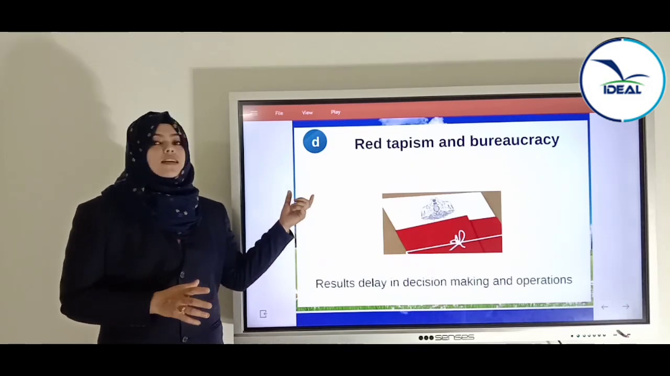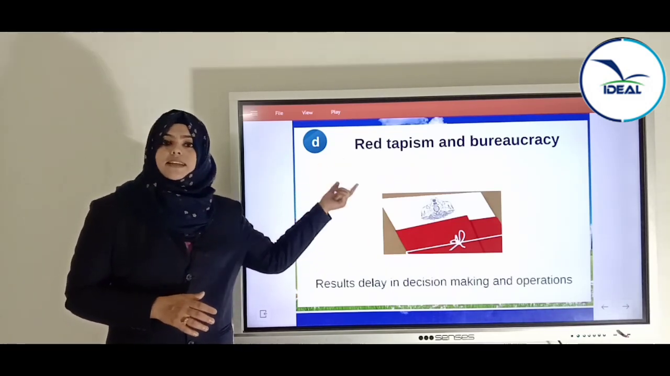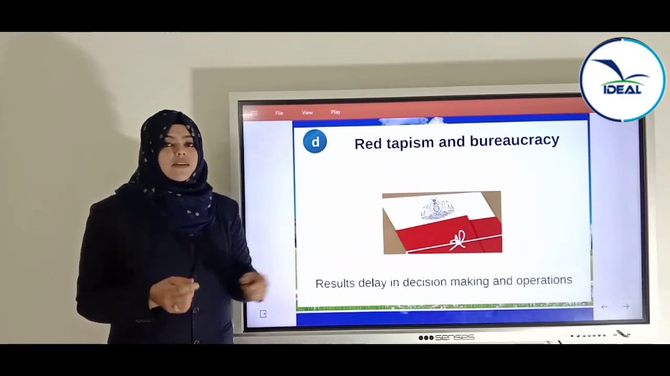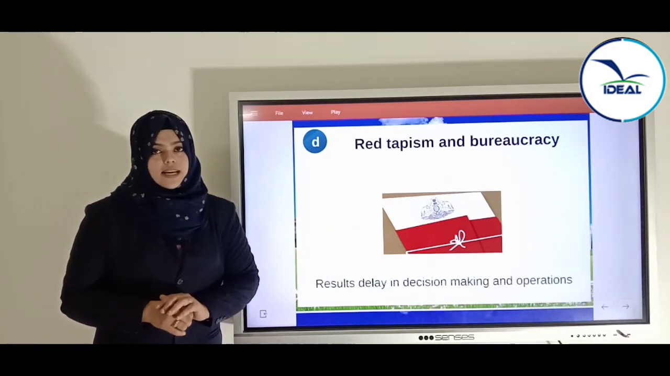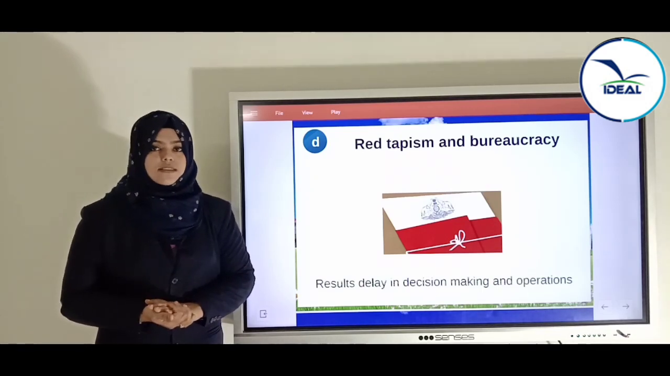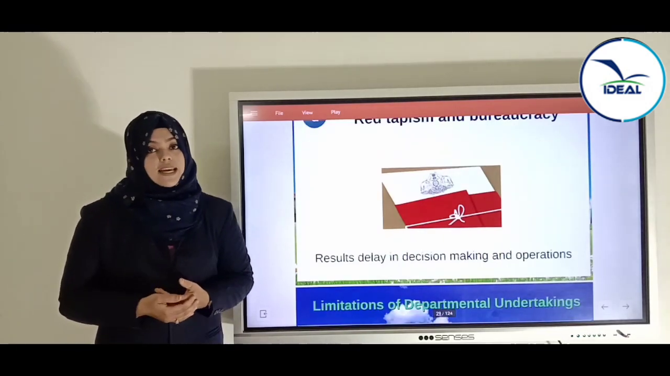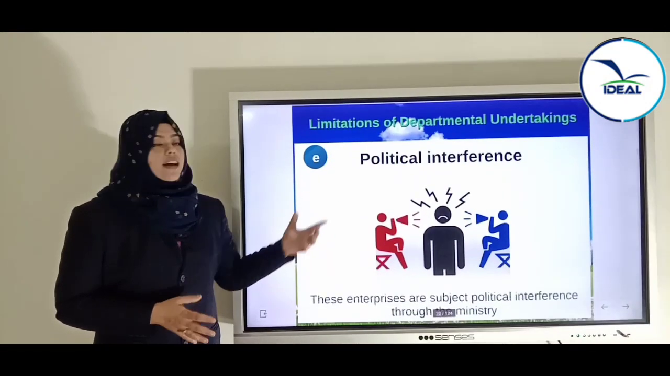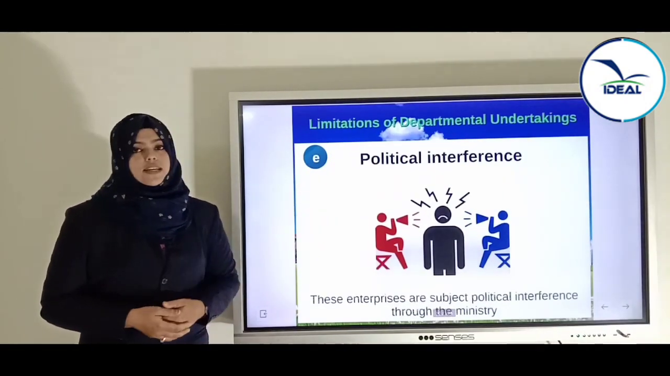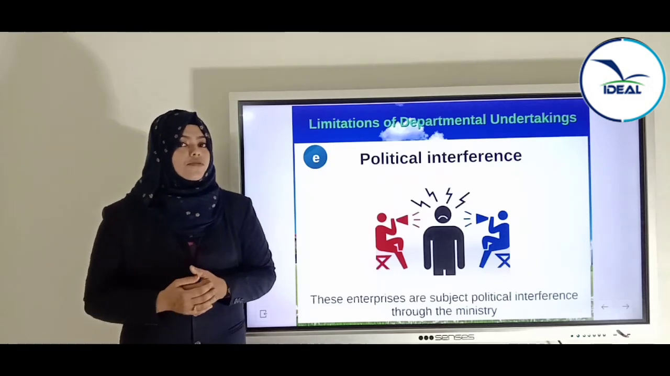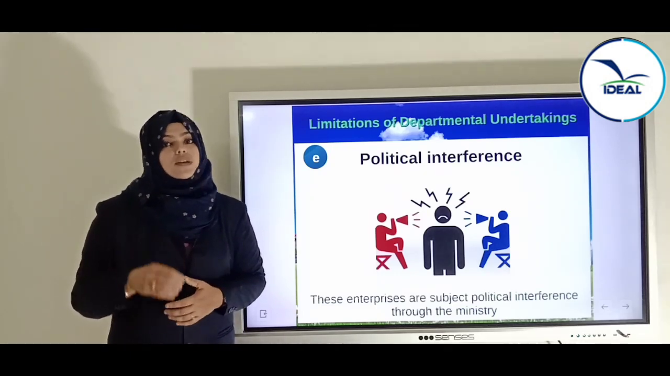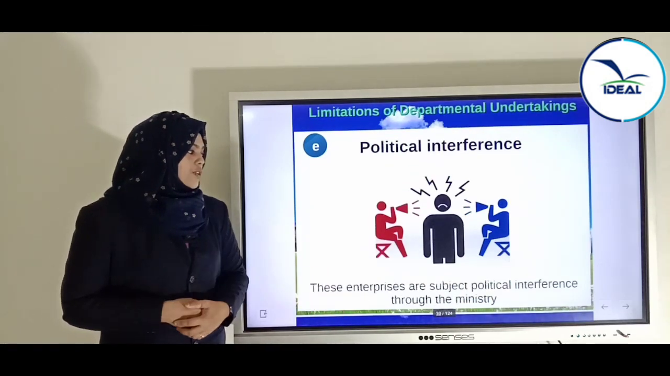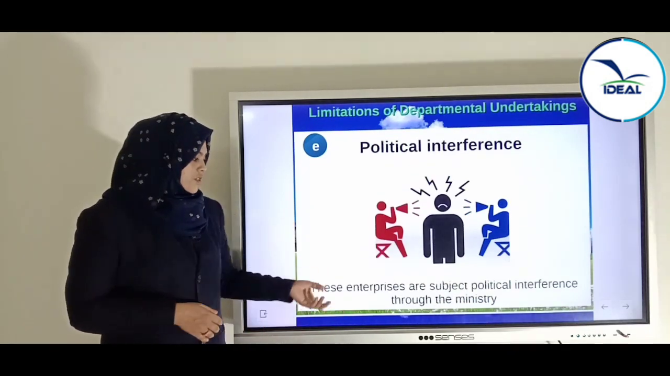So departmental undertakings' main limitation is red tapeism and bureaucracy. They will keep it in a file and keep it aside, and they will say okay, we will consider it, but there will always be delay in decision making. That is red tapeism. The next one is political interference. We know that it is under the control of a ministry, so always there will be political interference in the activities. These enterprises are subject to political interference through the ministry.